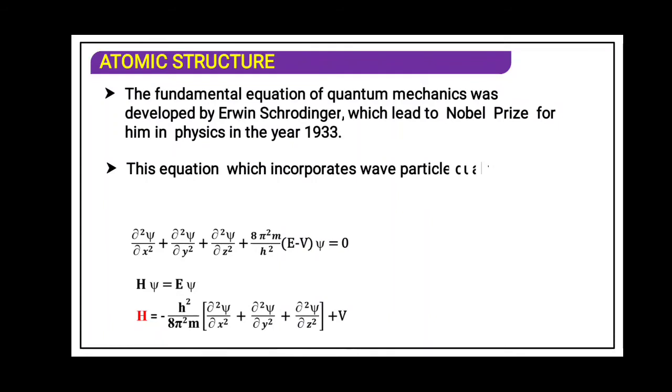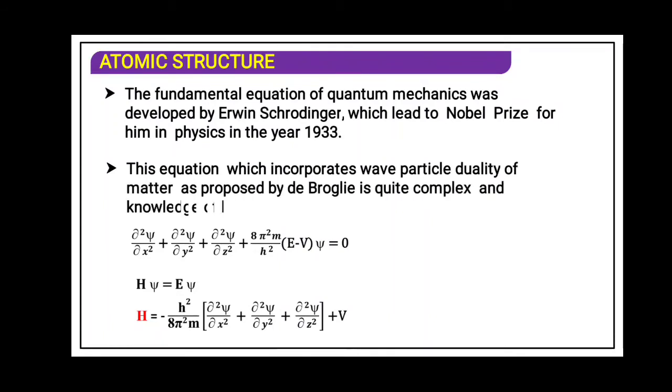Now this equation, which incorporates wave particle duality of matter as proposed by de Broglie, is quite complex and knowledge of higher mathematics is needed to solve it. As this equation has been given, this d which is written in the oblique form is said to be a partial derivative, that is differentiation. But as of now you don't have to study this equation, so no need for the explanation. Just for your understanding, in the denominator there is x square, y square and z square. That means the equation has been given with respect to 3 dimensions, x axis, y axis and z axis.